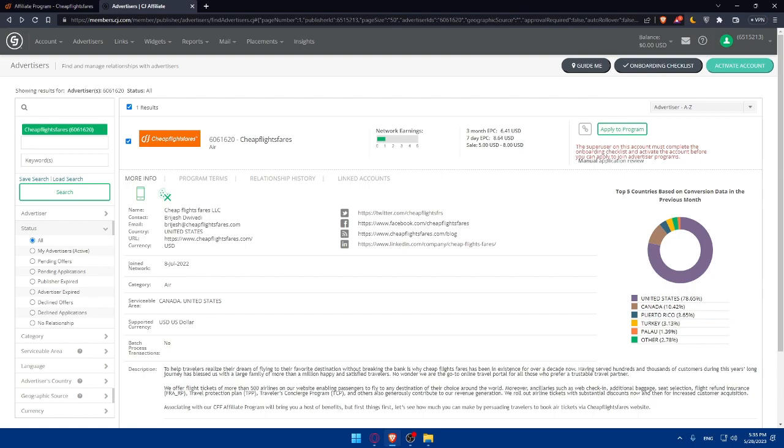Of course, you can even track your performance and optimize it if you use the tools provided by the Cheap Flights affiliates program to monitor your performance. So keep an eye on your clicks, bookings, and commissions earned, and analyze the data to identify which promotion strategies are working best for you and optimize your efforts accordingly.